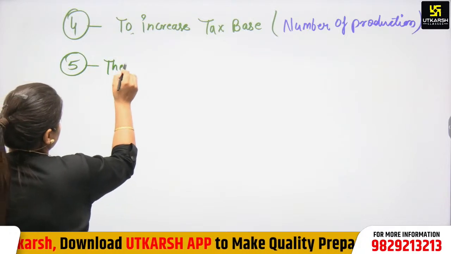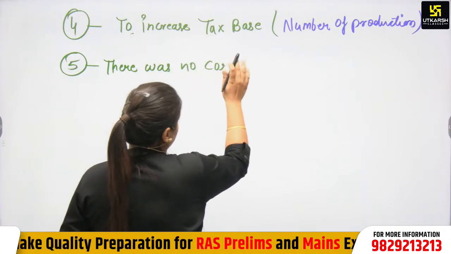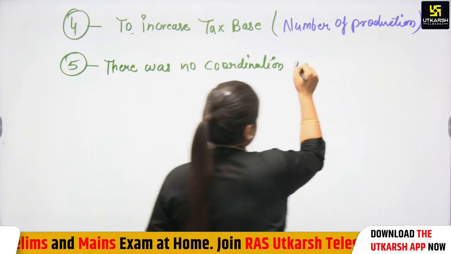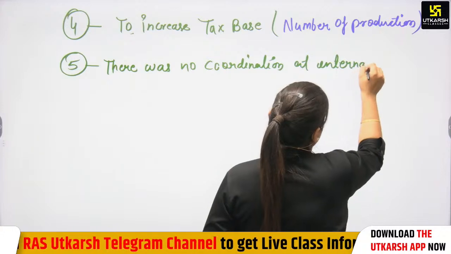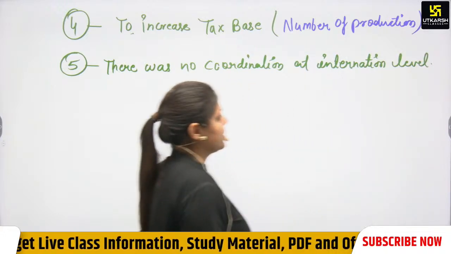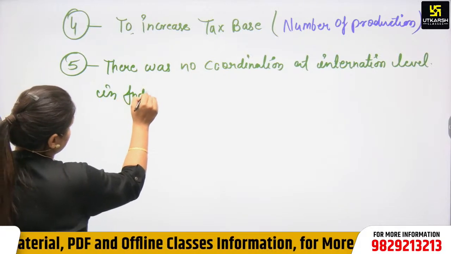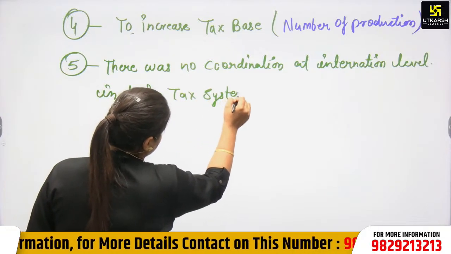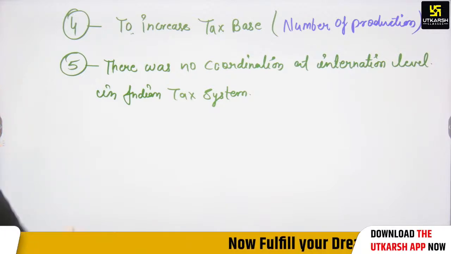Next, fifth point. There was no coordination in the Indian tax system at international level. There was no coordination at international level in the Indian tax system. That's why GST was needed. These are all the points that you have to discuss here.